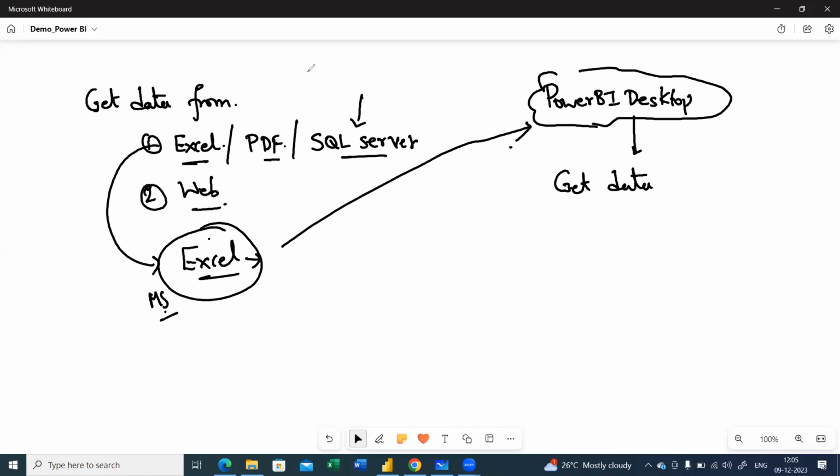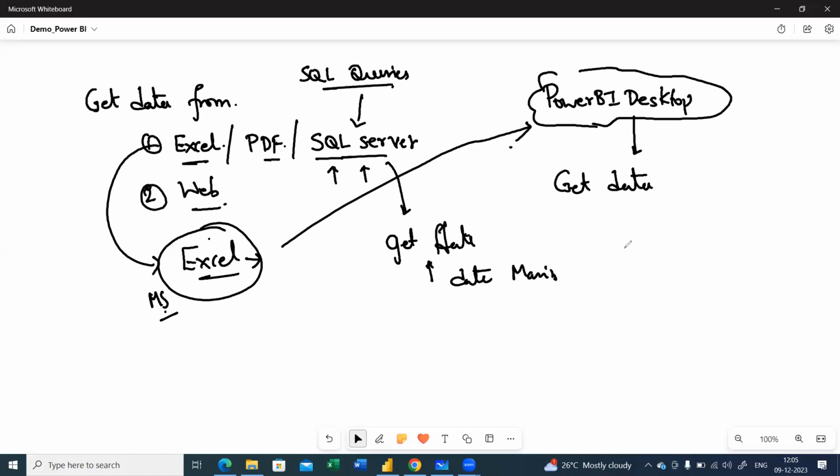If you are well versed in writing SQL queries, I'll show you how you can write a SQL query using the Management Studio that I have, where I have the database, and how it works. We'll also discuss some part of it. I'm not going to teach you SQL completely here, but how to get the data from SQL Server. We have certain data manipulations, which we call SQL keywords.